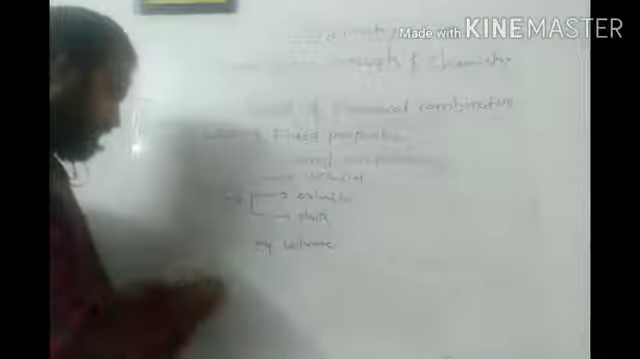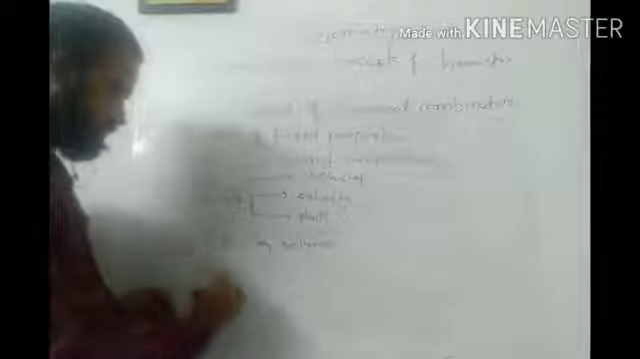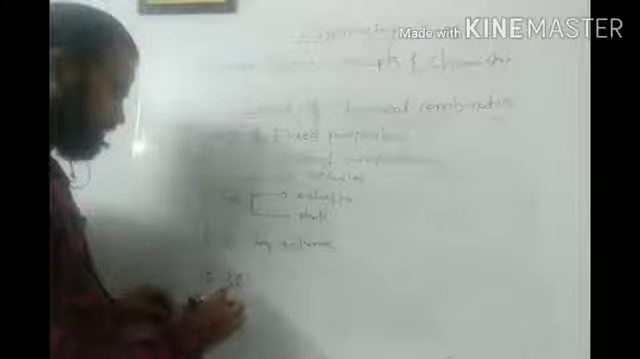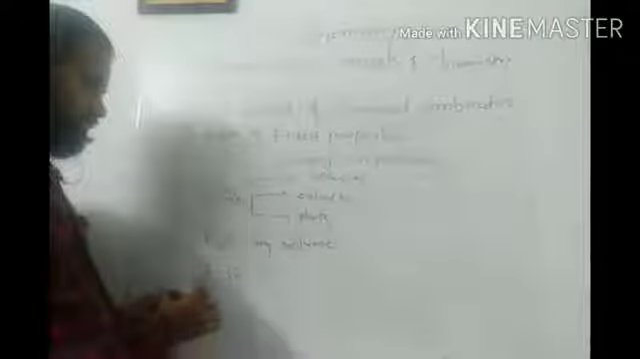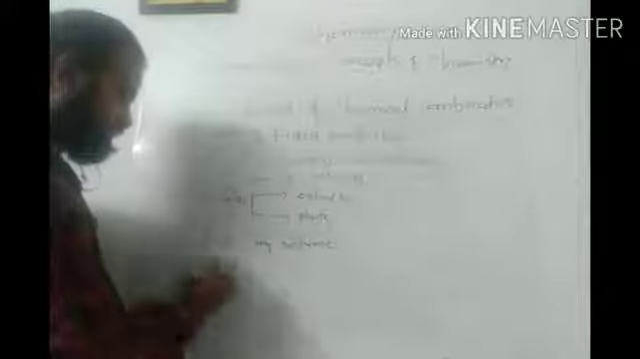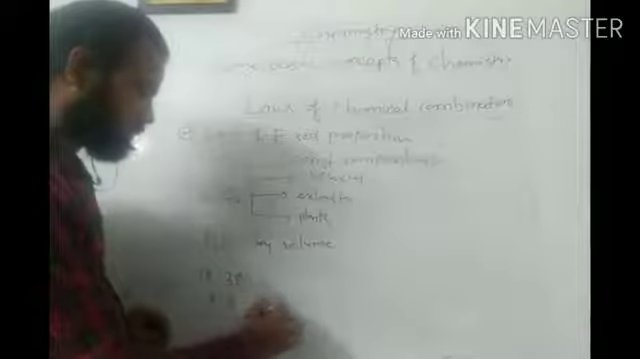In this example, if we see the weight, carbon's atomic mass is 12 and oxygen is 16, so 2 oxygens make 32. If I simplify, 12 threes are 12 and 4 threes are 12, and 4 eights are 32. So this is the ratio by weight.